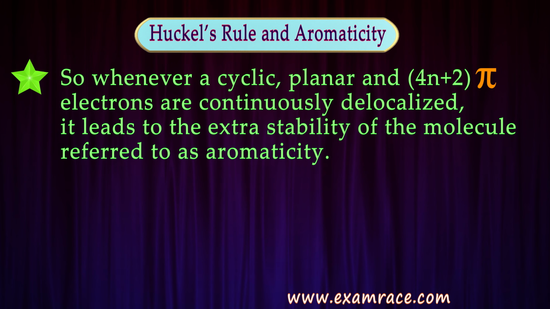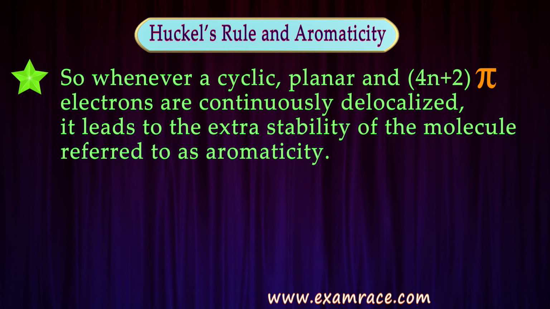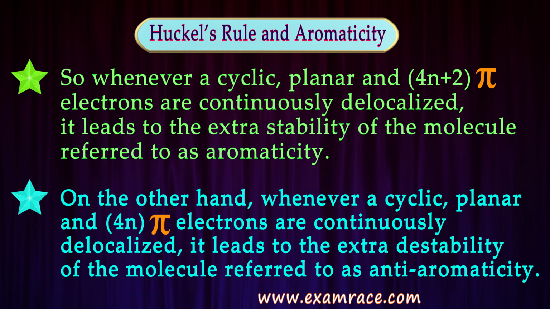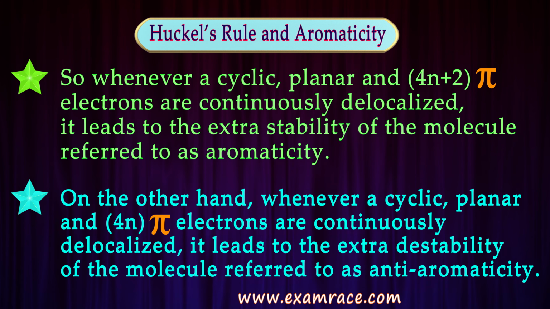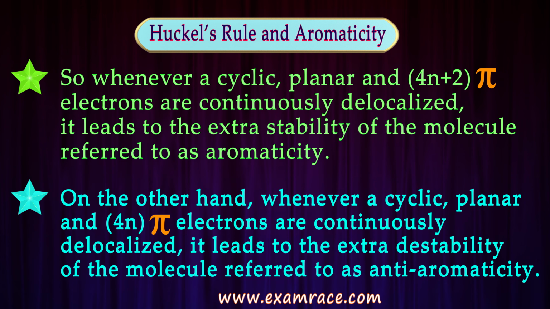So here we have the conditions: the compound should be cyclic, planar, and have 4n plus 2 pi electrons, and then it will have good stability. On the other hand, if a cyclic, planar molecule with 4n pi electrons is continuously delocalized, it leads to extra instability because it has 4n pi electrons, so that compound will show anti-aromaticity.